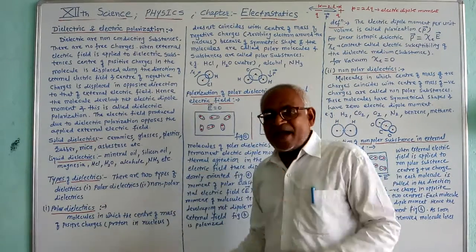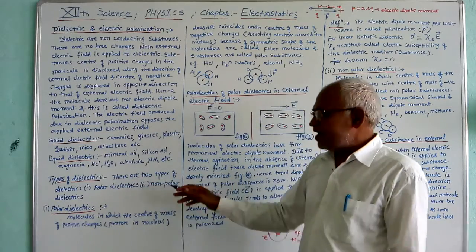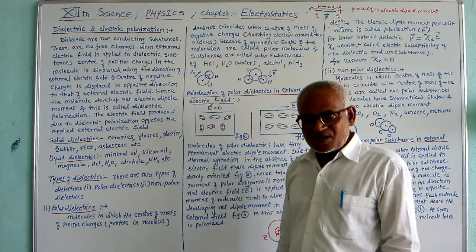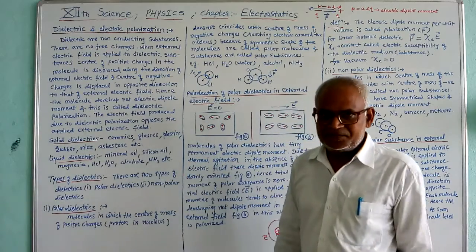There are two types of dielectrics. One is known as polar dielectrics and another is known as non-polar dielectrics. First of all, we have to see what a polar dielectric is.